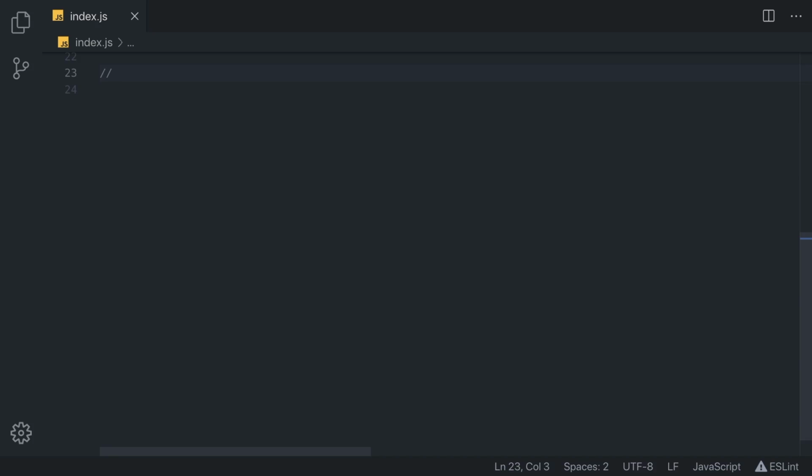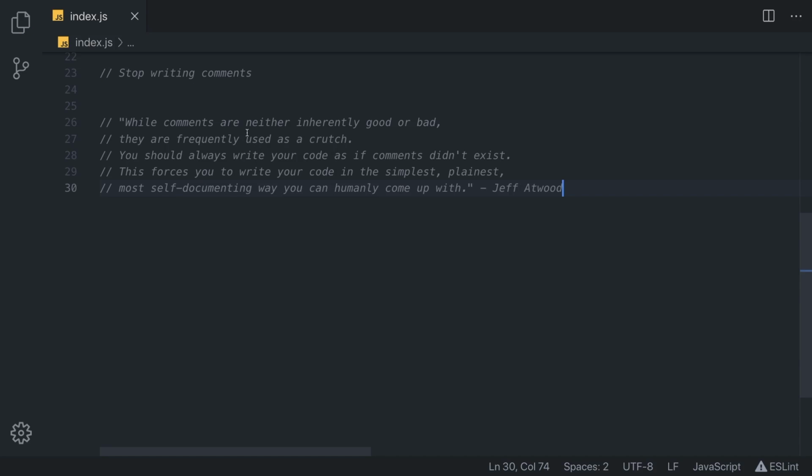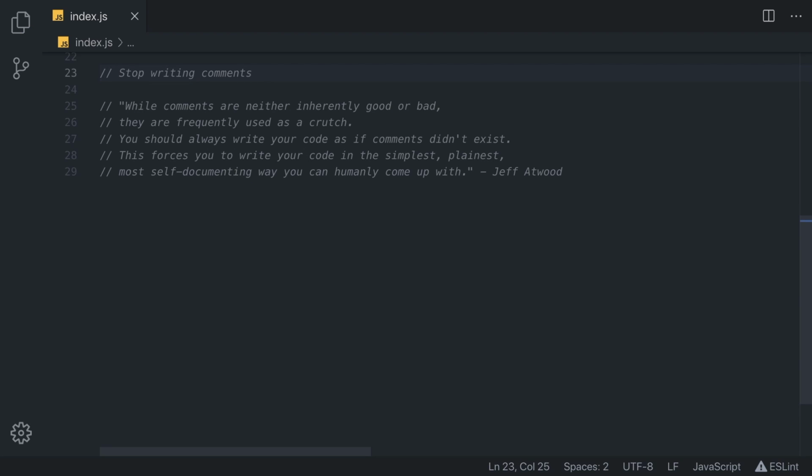Third rule may be a personal attack on some of you. It is stop writing comments. Although subjective, the use of comments in your code can be helpful, but could also be a sign that your code is failing to be self-explanatory. There is a great quote by Jeff Atwood that sums this up perfectly. While comments are neither inherently good or bad, they are frequently used as a crutch. You should always write your code as if comments didn't exist. This forces you to write your code in the simplest, plainest, most self-documenting way you can humanly come up with.